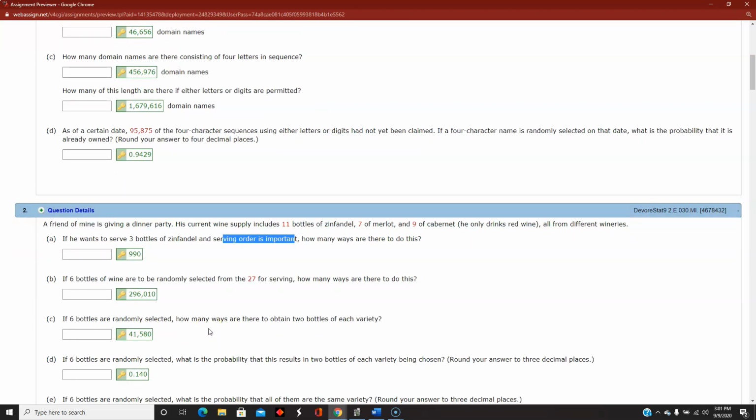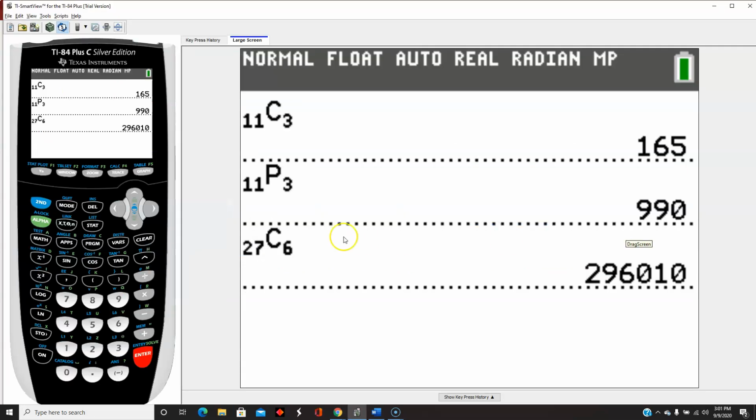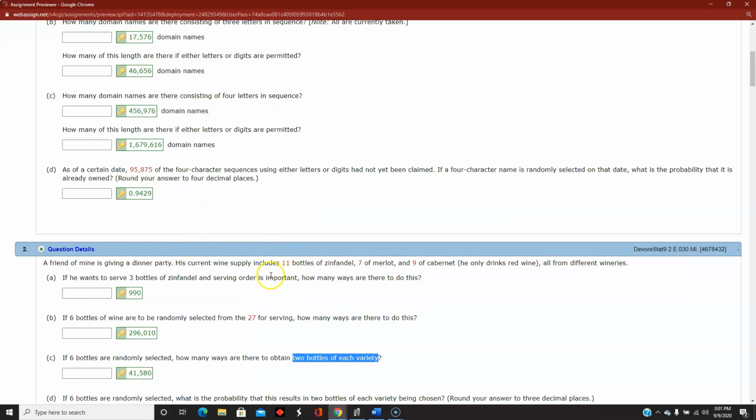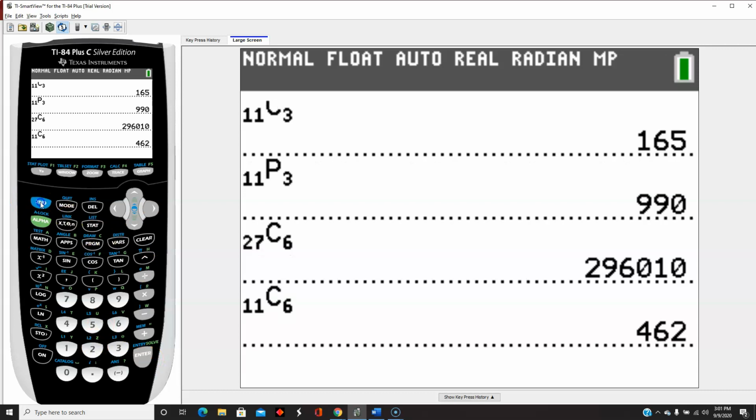Now, the next part says, if 6 bottles are randomly selected, how many ways are there to obtain 2 bottles of each variety? So this is a little bit more tricky. First of all, I want to get 2 Zinfandel. So of the 11 bottles of Zinfandel, I need to choose 2.